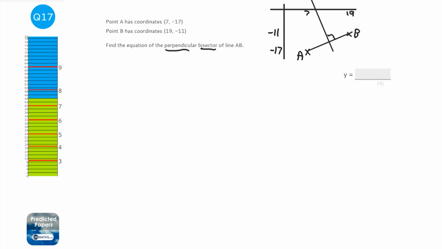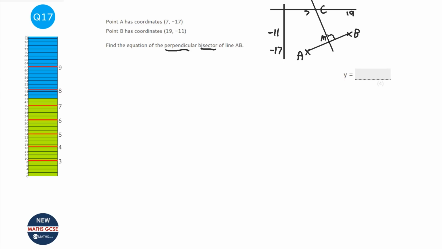Okay, I'm going to call this M here, and I'm going to call this line C, just so I can reference it in my working out, and it makes it a bit clearer. Now, there are two things I need to find to get the equation of line C. I need to find the gradient, and I need to find the y-intercept. The gradient is the first thing I have to find, and then I can work out the y-intercept, and then write the equation of line C.